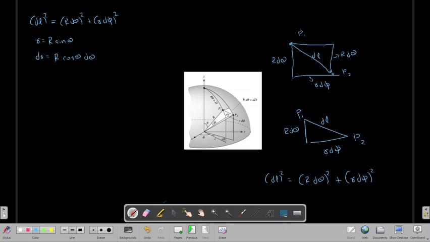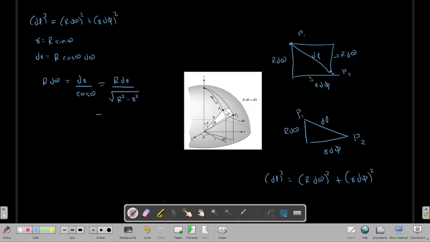I can write from this that R d theta is equal to dr by cos theta, and if I write cos theta in terms of small r and capital R, this will be capital R into dr divided by under root of R square minus r square. This is a trivial identity.